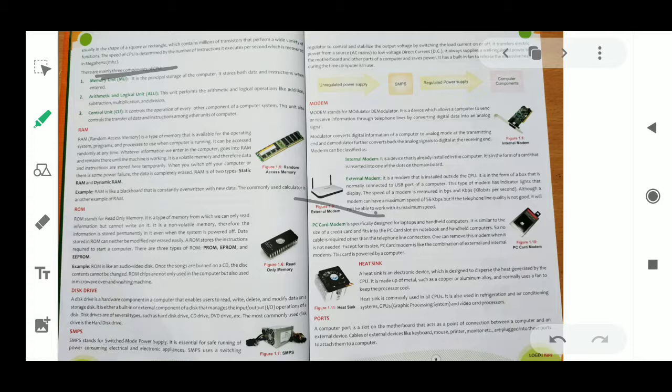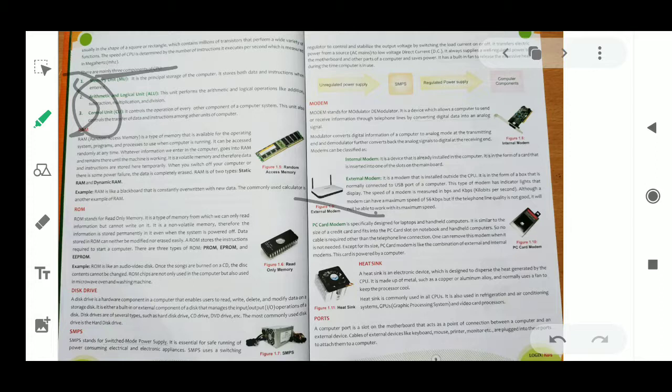Next, again that CPU. There are three components of CPU: memory unit, arithmetic logic unit and control unit. In short we can say MU, ALU and CU. These three are the main components of your CPU. What is the use of the MU?